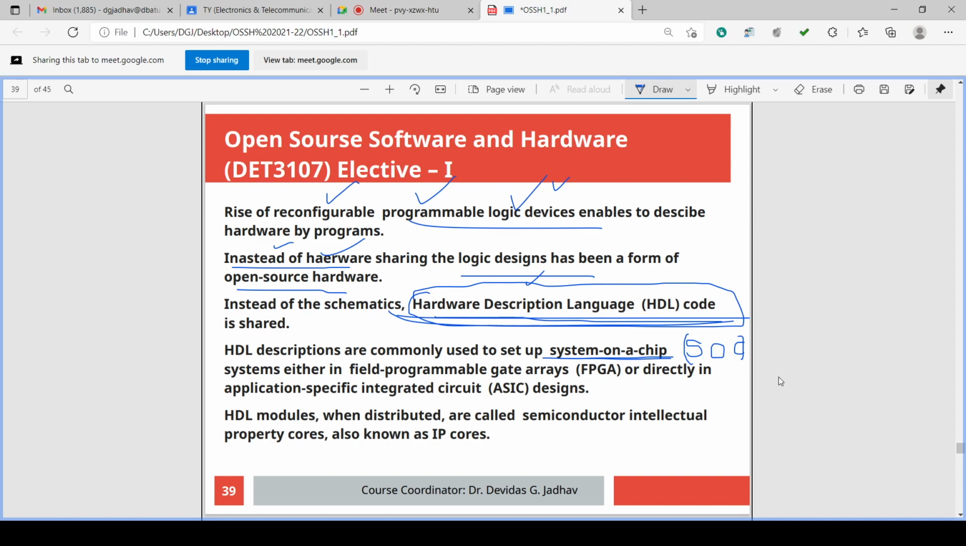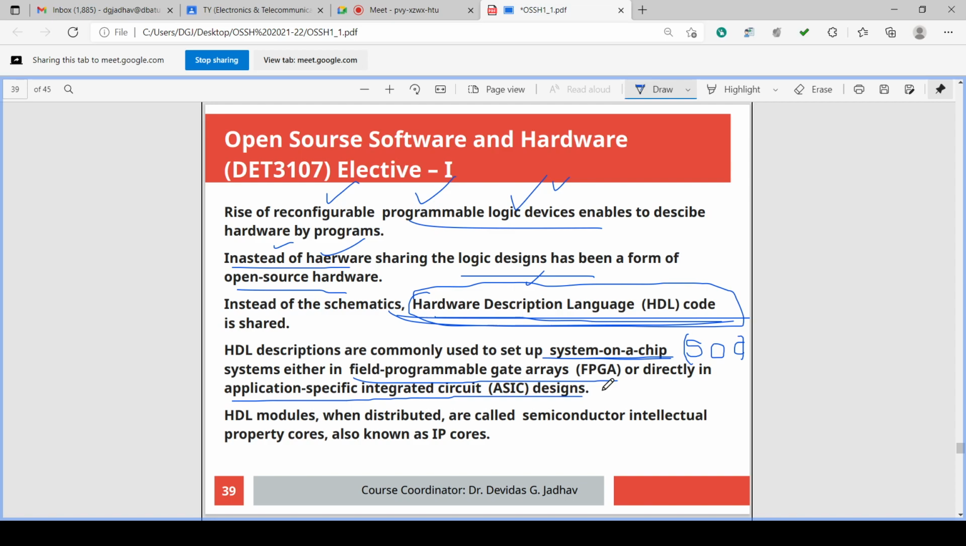So HDL can be used for an SOC system, either in a field programmable gate array, FPGA, or directly in application specific integrated circuit, ASIC designs. So in case of VLSI, there are two types of designs, two types of ICs you can use for manufacturing your circuit. If you want to manufacture your project circuit, you can go for either FPGA or you can go for ASIC.